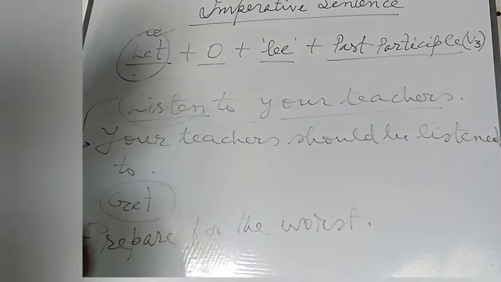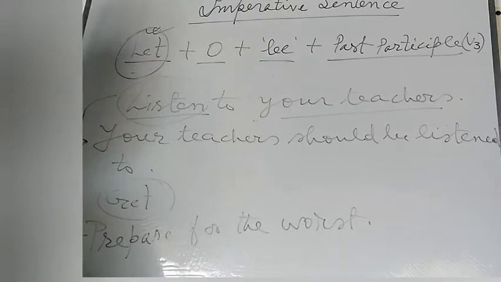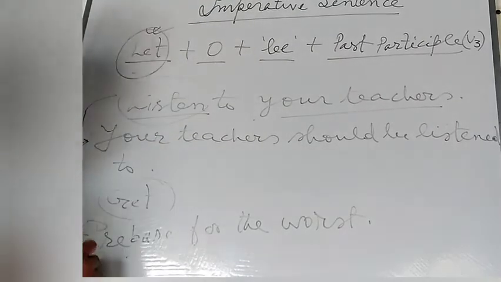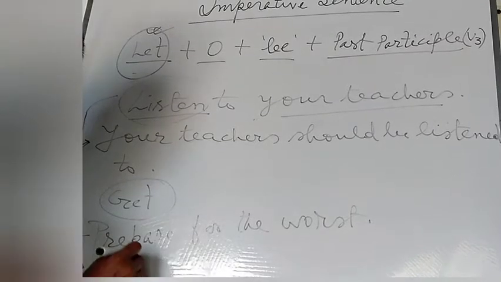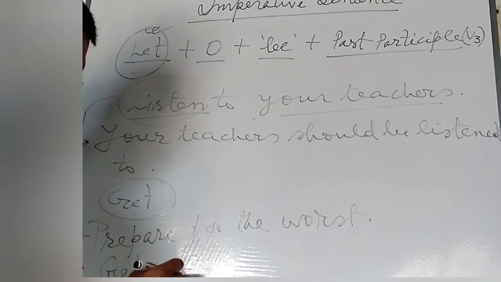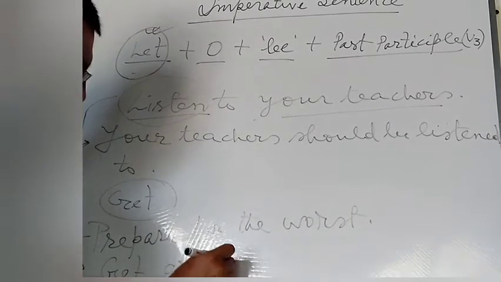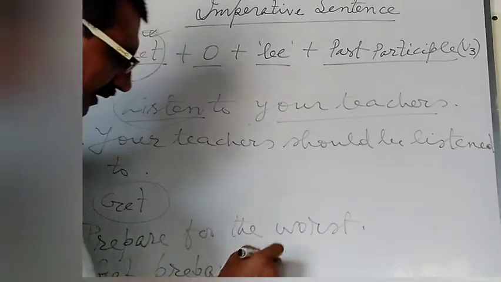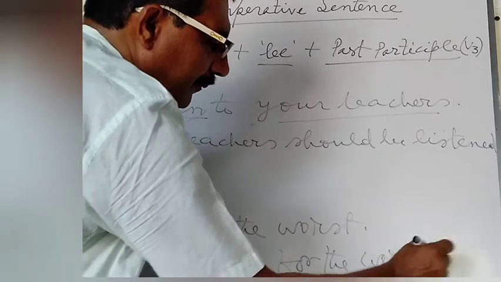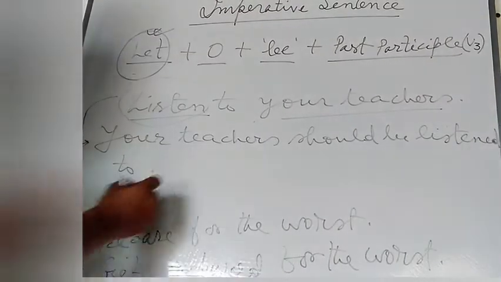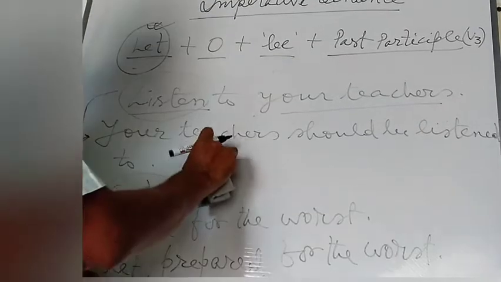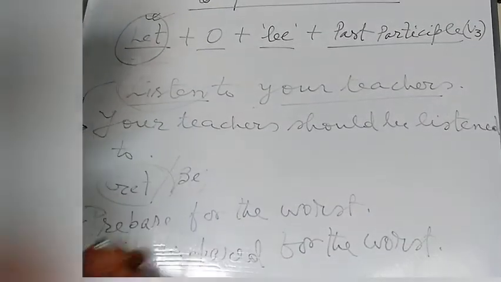Here, this is the active sentence, and at the time of converting the sentence into passive voice, you will have to use get at the beginning of the sentence. Get prepared. P-R-E-P-A-R-E-D. Get prepared for the worst. W-O-R-S-T. Worst. You may use be at the beginning of the sentence in this way.